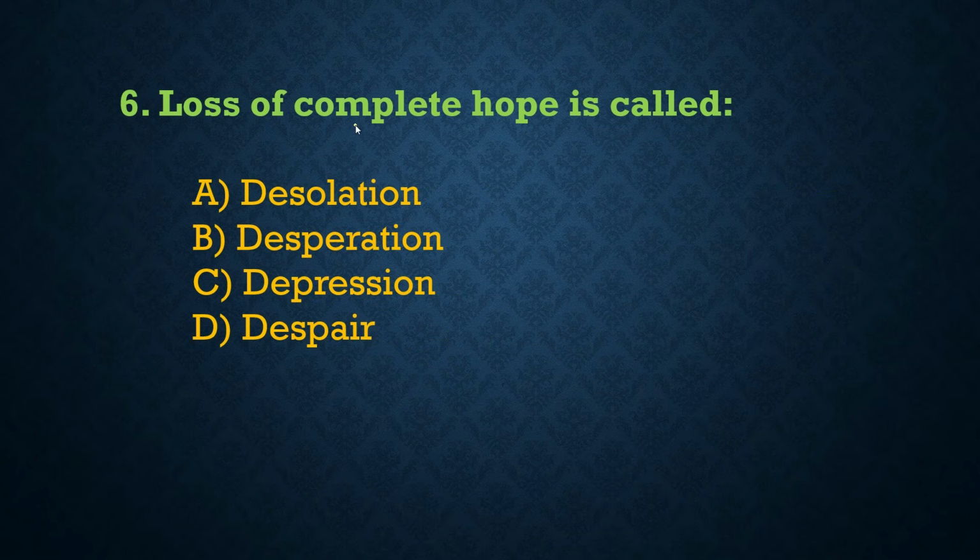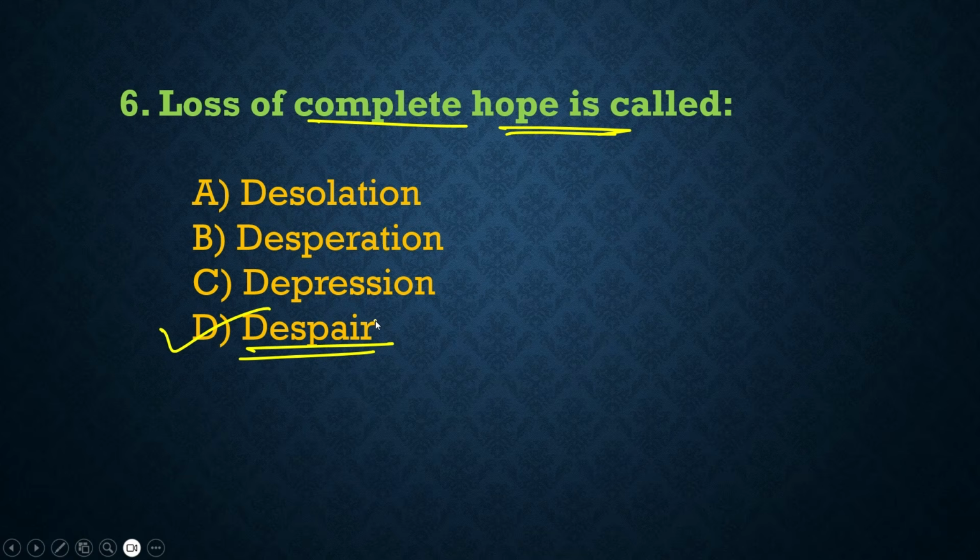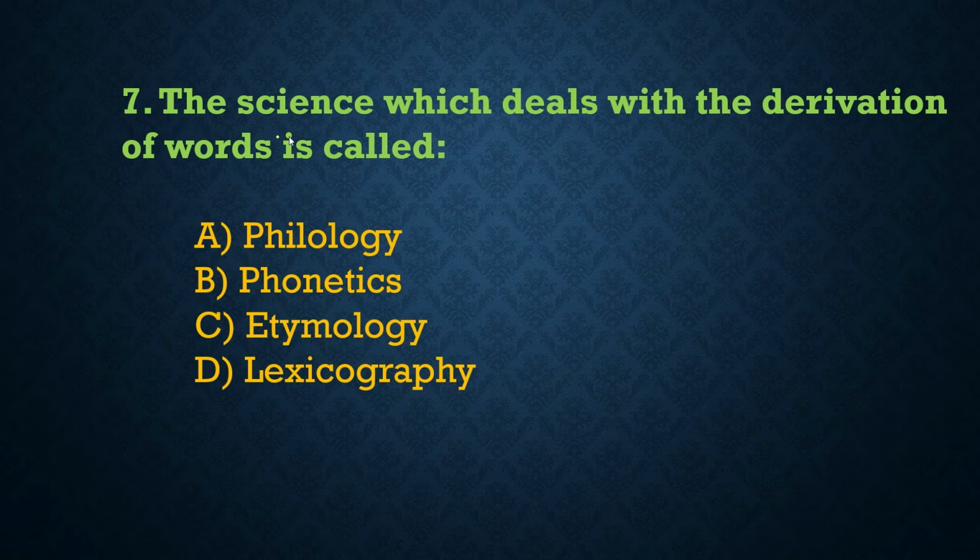Next, loss of complete hope is called. Here the correct one word substitution is option D, and that is despair. Despair means a complete loss of hope, especially when a situation seems impossible to improve. Understand?